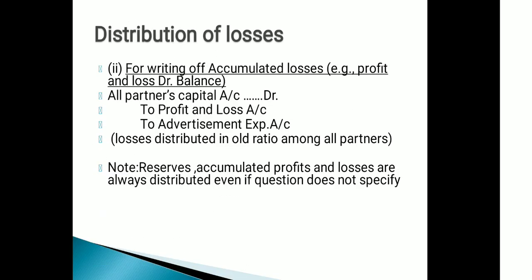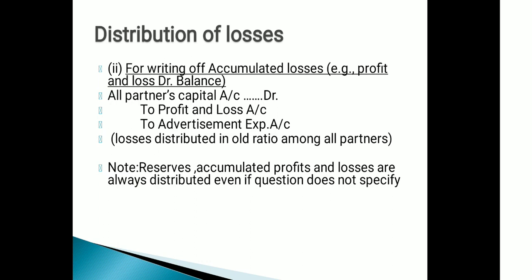If in a question the balance sheet has some accumulated losses on the asset side, like profit and loss debit balance or miscellaneous expenditure like advertisement expenditure, these will also be distributed among the partners in their old profit sharing ratio.